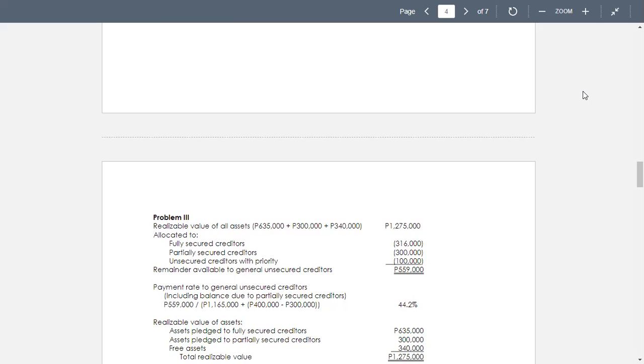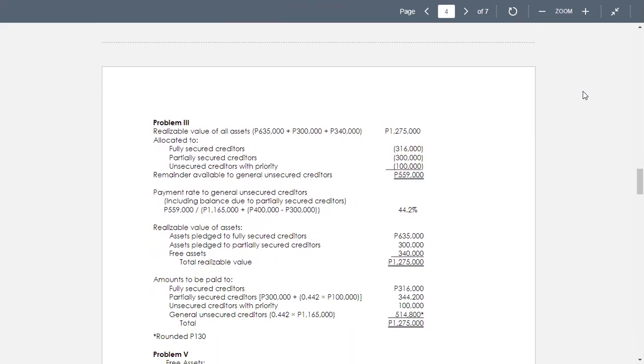Now, we are computing now for the amount that will be paid to each class of creditor. So first, we have to begin with the realizable value. I am now dealing with problem number 3. Realizable value of all assets, we have total of 1,275,000. That's the sum of 635,000 plus 300,000 plus 340,000. Now the realizable values. Then allocated to fully secured creditors in the amount of 316,000. The partially secured creditors, here we have the amount of partially secured creditor claims, 400,000.